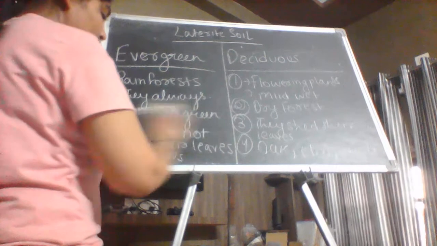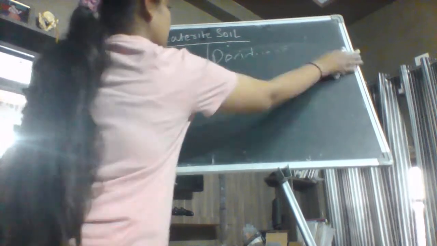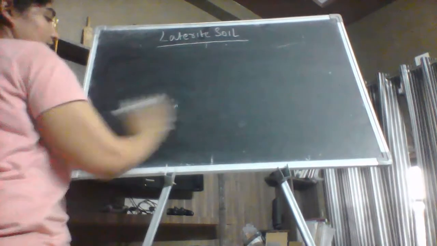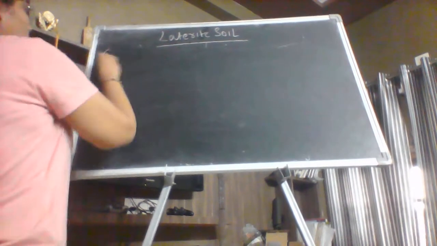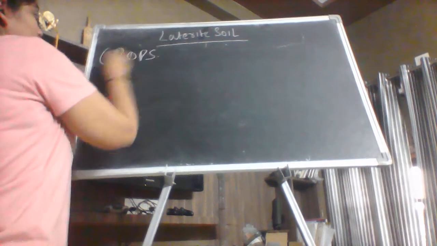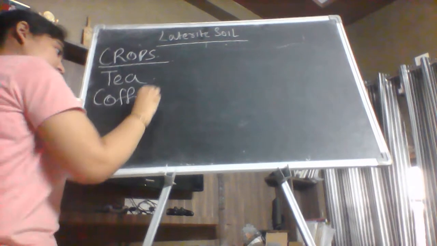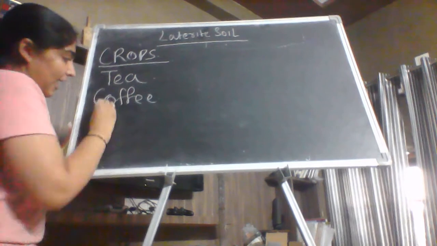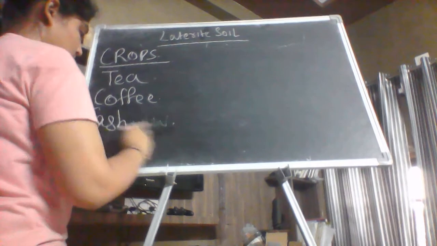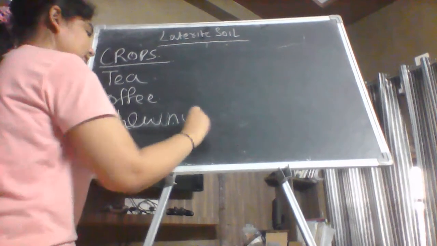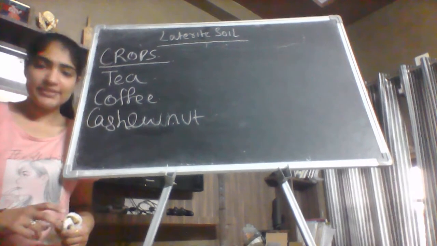Now the last thing which I have to discuss about the laterite soil is the crops. What are the crops we get from the laterite soil? First we take the beverage crops: tea and coffee. The soil is suitable for growing tea and coffee, and the last is cashew. Cashew nuts are the kaju. So I think the laterite soil part 2 is clear to you.